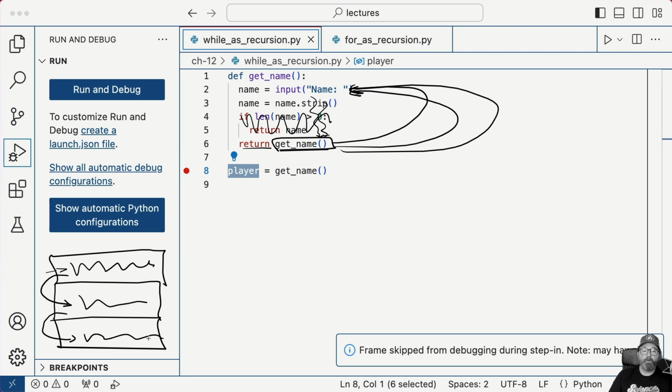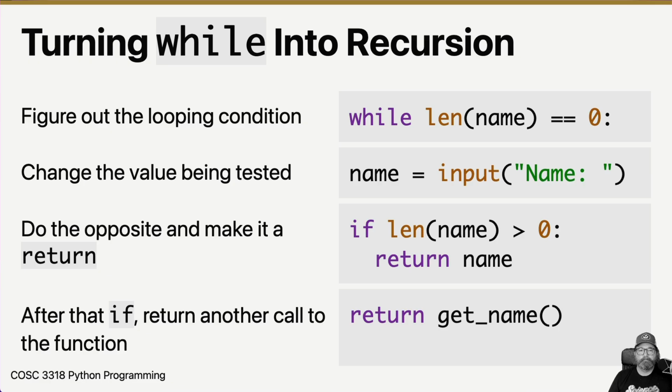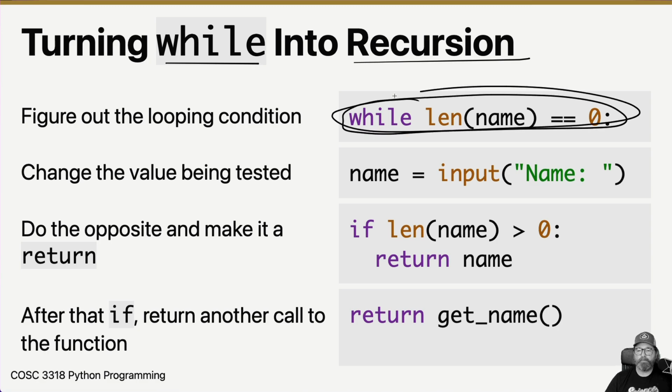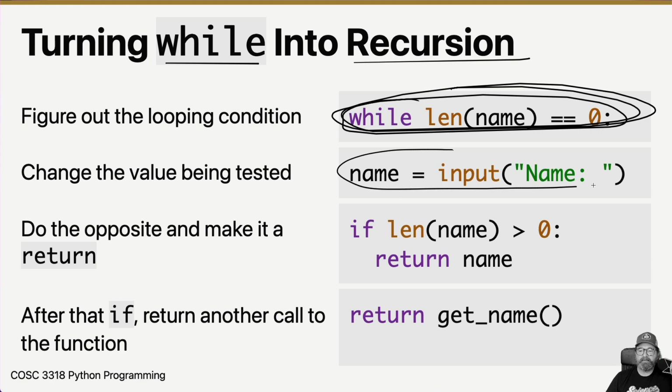So it's like looping, but without whiles. In general, the way that we turn a while into a recursive thing is we look and see what the looping condition is. That's the important thing. And then we find out what's the value being tested right here. So the name, that's the value that we're testing. So this will become the first line of our recursive function.